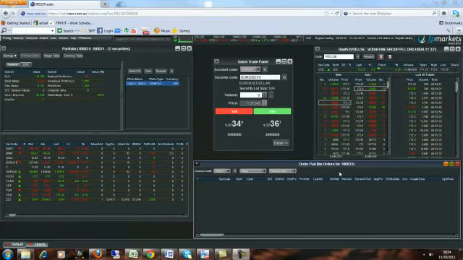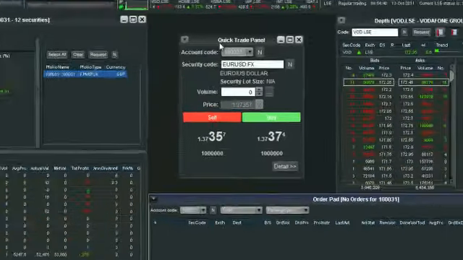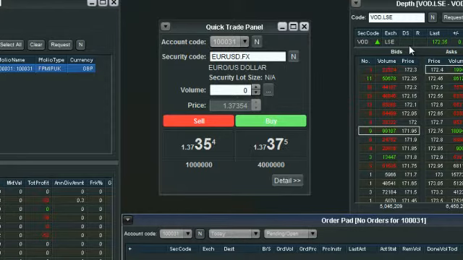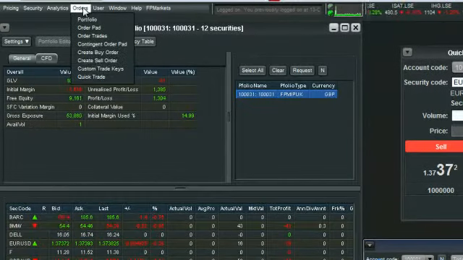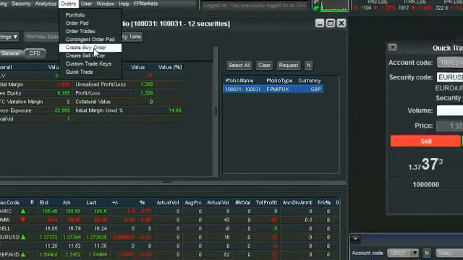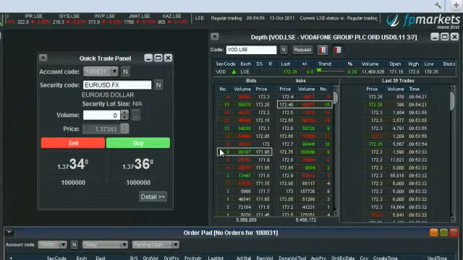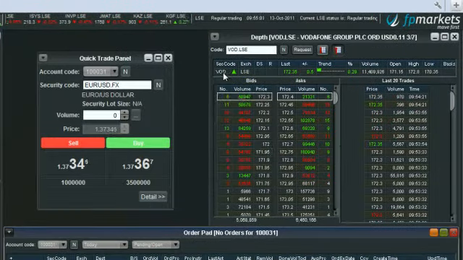Now on to placing a buy order. There are a couple of ways to create a buy order. Some people will use a quick trade ticket, which we will cover a little bit later on. But the basic or the standard way to create a buy order, firstly, some people go up to the orders drop-down menu and you can create a buy or a sell order from here, which will bring up your standard order ticket. Alternatively, the easiest way to do it is usually, if you do have a depth screen running,